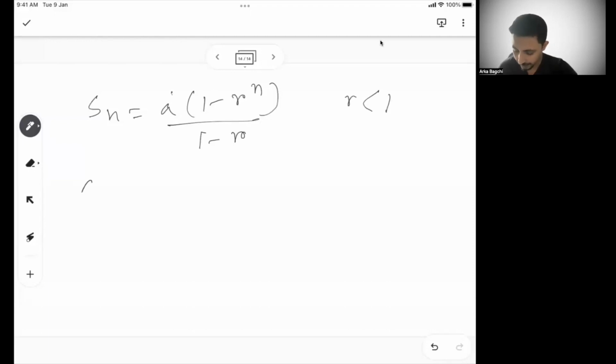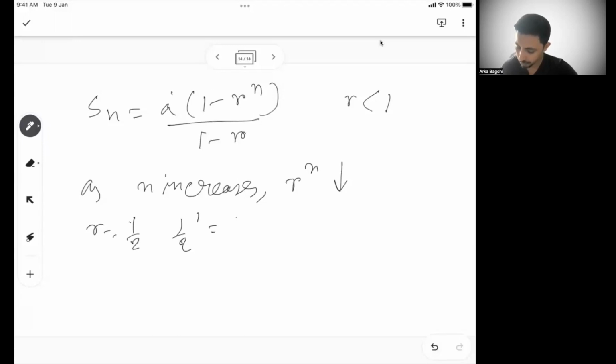Now, as n increases, R to the power n keeps decreasing, because let's say, what is my R here? Half. Now, half to the power 1 is 0.5.